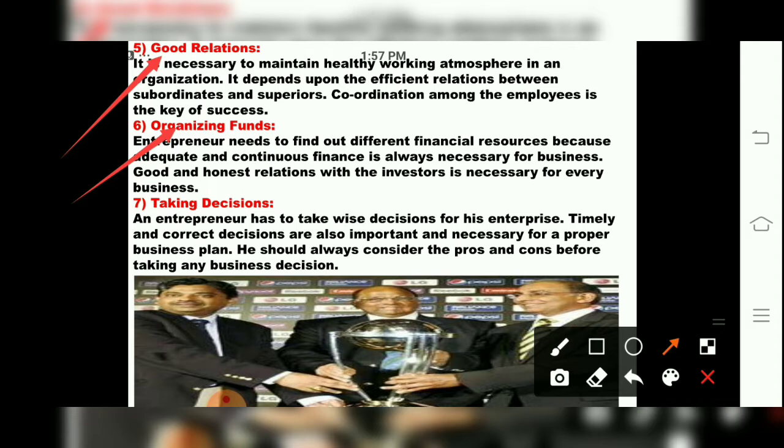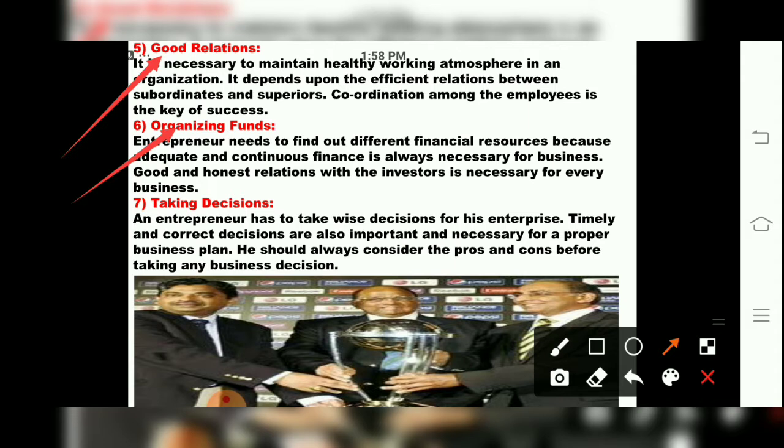Why? Because of investors. The entrepreneur needs to find different financial resources because everywhere money is required, and the company has to maintain its position as economically and financially strong. So investors are required, finance is required, and whatever money the company is using should be in adequate quantity so that they can run and expand the business.